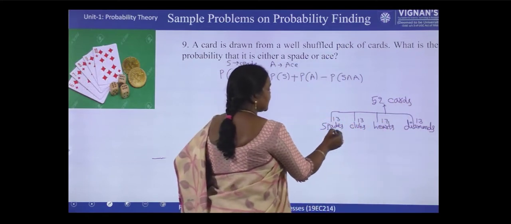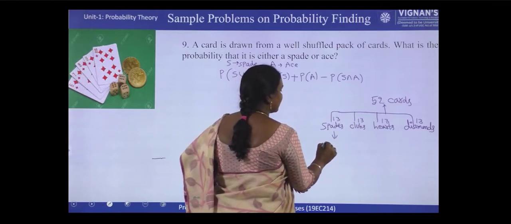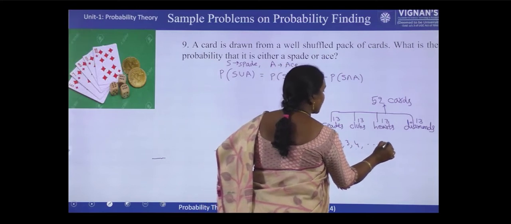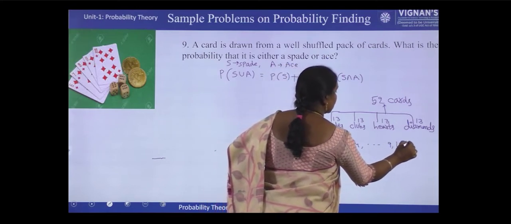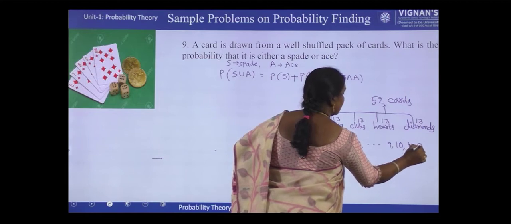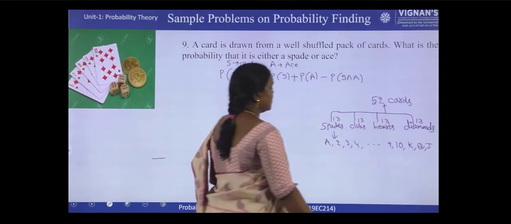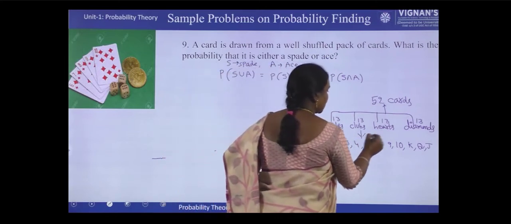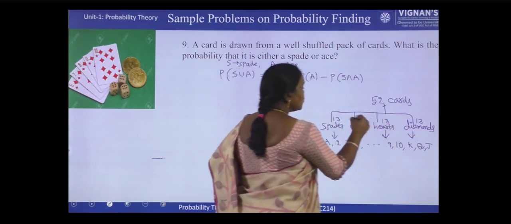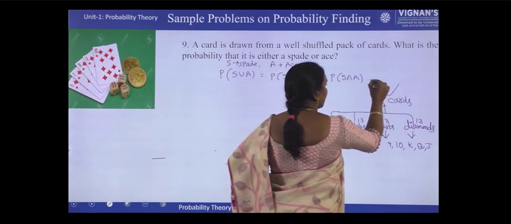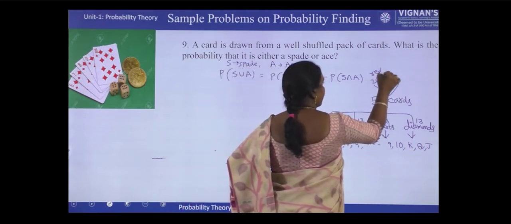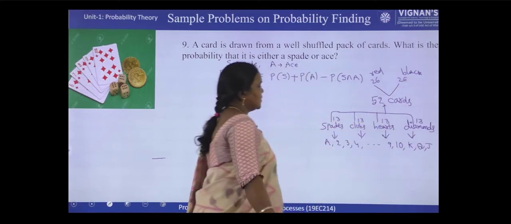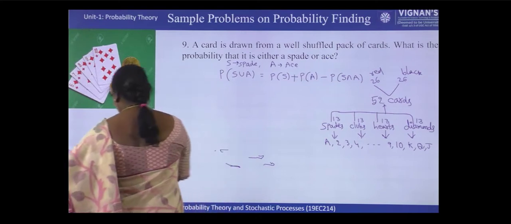And these 13 starting from A, 2, 3, 4 and so on, 9, 10, king, queen, jack. So 13 cards in all groups, these are the 13. And out of this, 26 red, 26 black. Okay. So once you know this, you can easily answer.